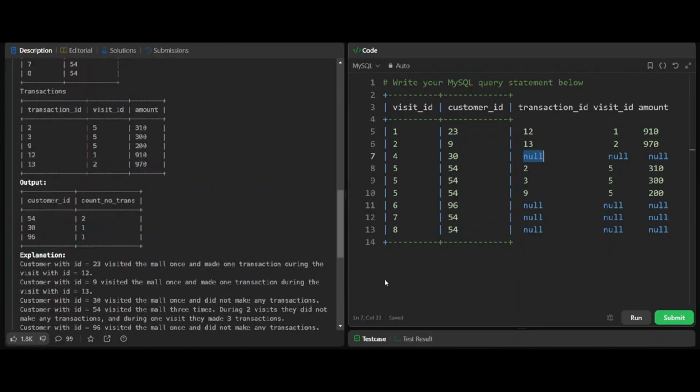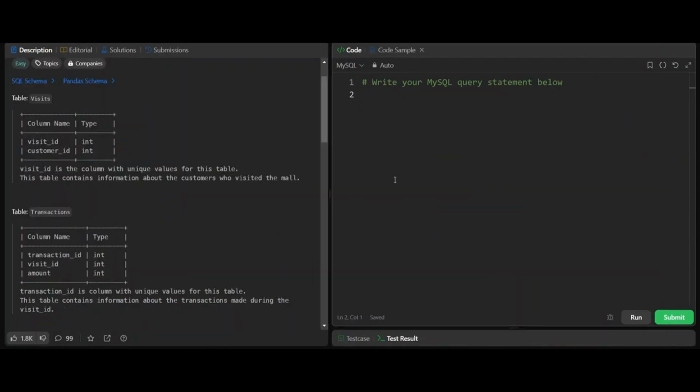So in the result, you will have customer ID 30 with count as 1 because we have only one transaction ID as null for this customer ID. For 96 also it is 1, and for 54 we have two visit IDs with transaction ID as null. So this will be 2.